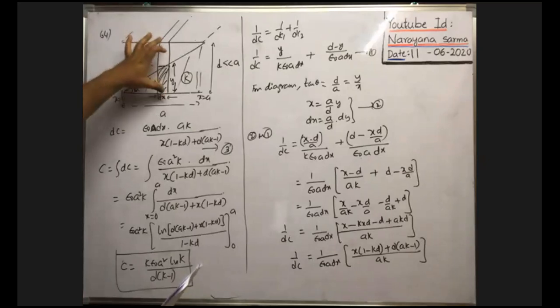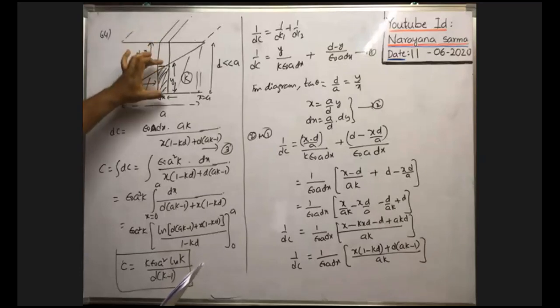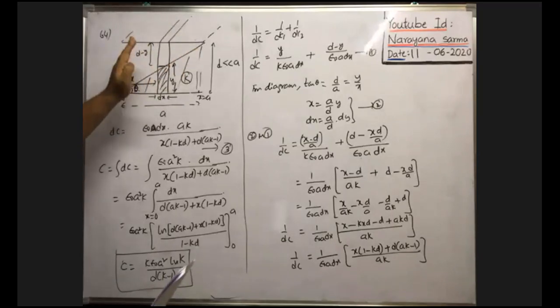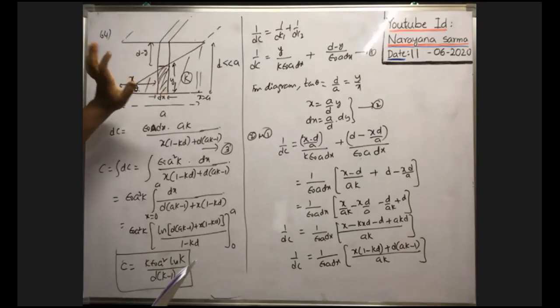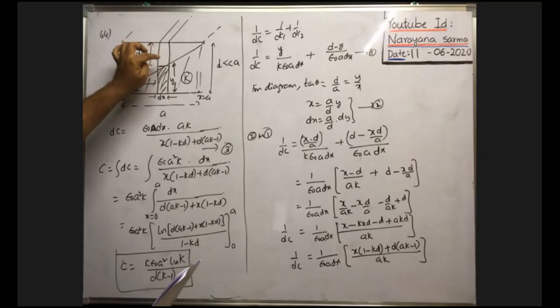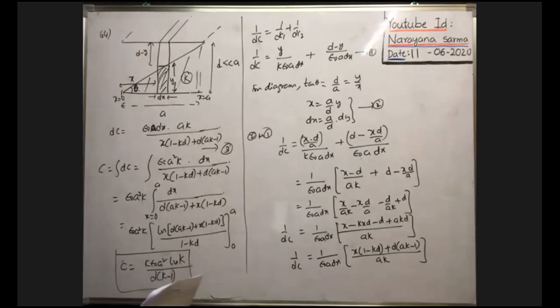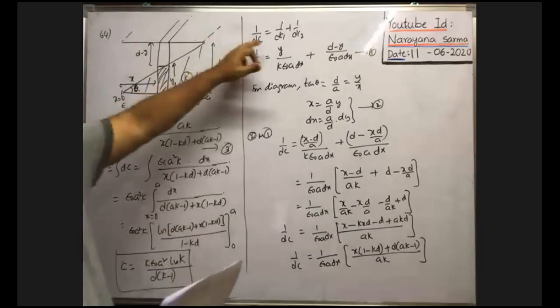That's why effective capacitance, when they are in series, 1 by dc is equal to 1 by dc1 plus 1 by dc2. dc1 means capacitance of this one, means k, because the dielectric constant is k, no, k into epsilon naught a, area of this plate means dx into length of this plate a. So k epsilon naught a by distance between these two plates means that is y, plus 1 by dc2 means this one, epsilon naught into area of this element a into dx by d minus y, because total is d minus y gives the distance between these two plates of the elemental capacitor. That is 1 by dc is equal like this, we got this one.